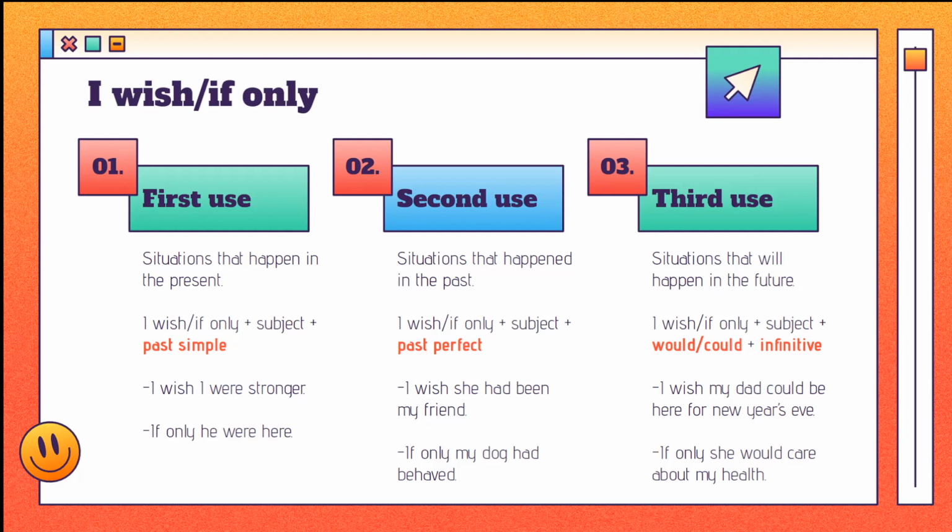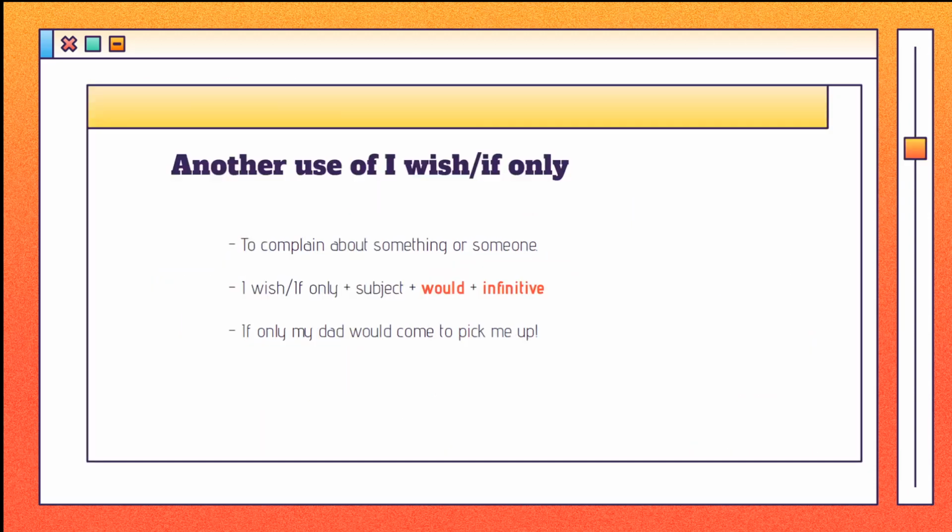There is one more use of I wish or if only. It is used to complain about something or someone. Its structure is formed by I wish or if only, a subject, and would with an infinitive. For example, if only my dad would come to pick me up.